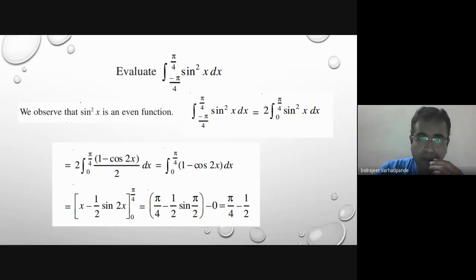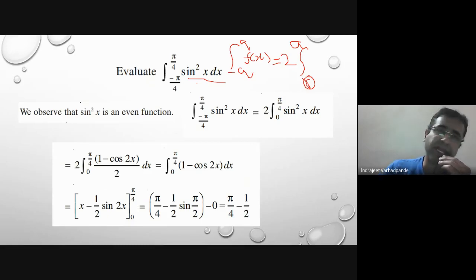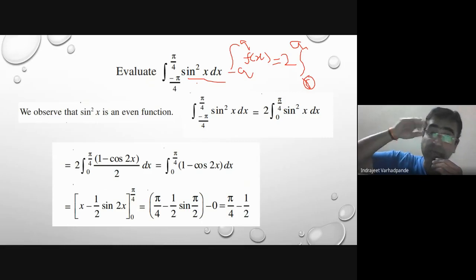Next, integral from minus pi by 4 to pi by 4 of sine square x dx. You would have come across the property of odd and even functions. Whenever it is minus a to a f of x dx, and if the function is even, we write this as 2 times 0 to a. Here we observe that a square function is always even, because minus 2 square will also be 4, and minus x whole square will also be x square.